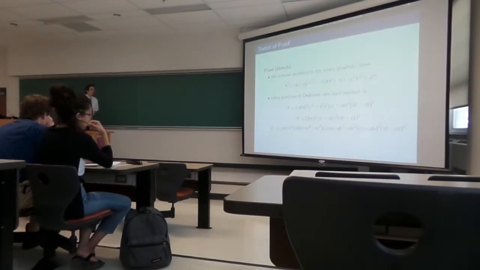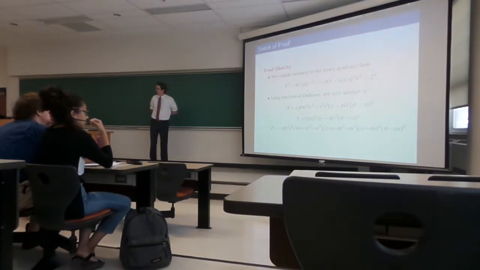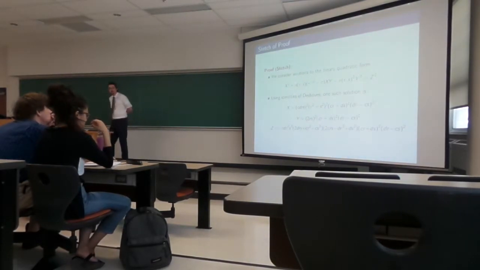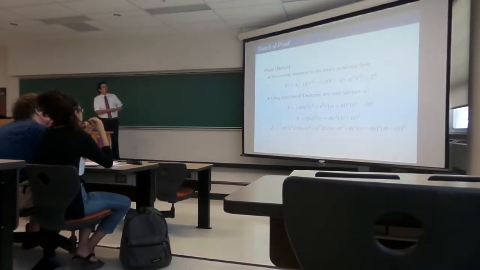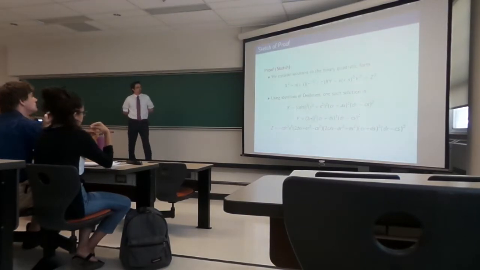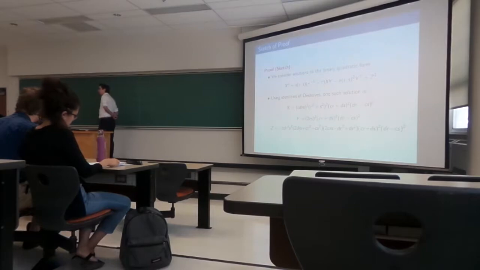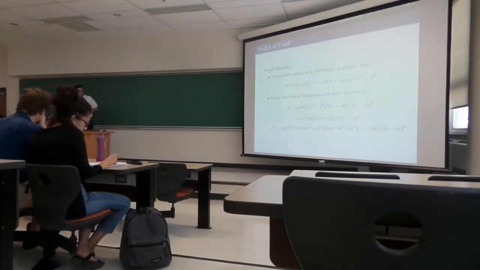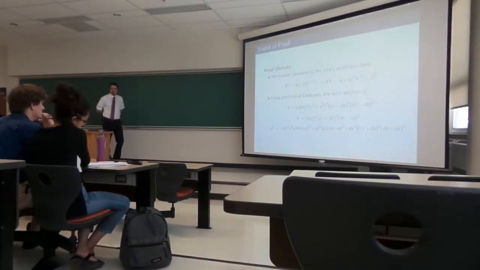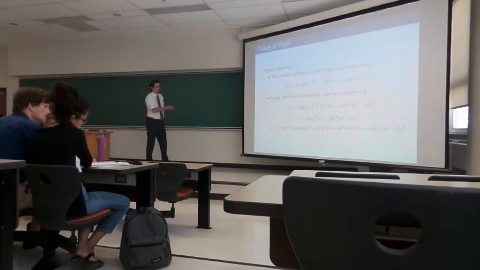Well, let's go through a quick sketch to see how we did this. So we start by looking at solutions to this binary quadratic form here: x squared plus n times (tau inverse minus tau) xy minus n squared y squared is equal to z squared. Now, using identities of Desboves, in fact, this fellow gave a complete solution to this binary quadratic form.